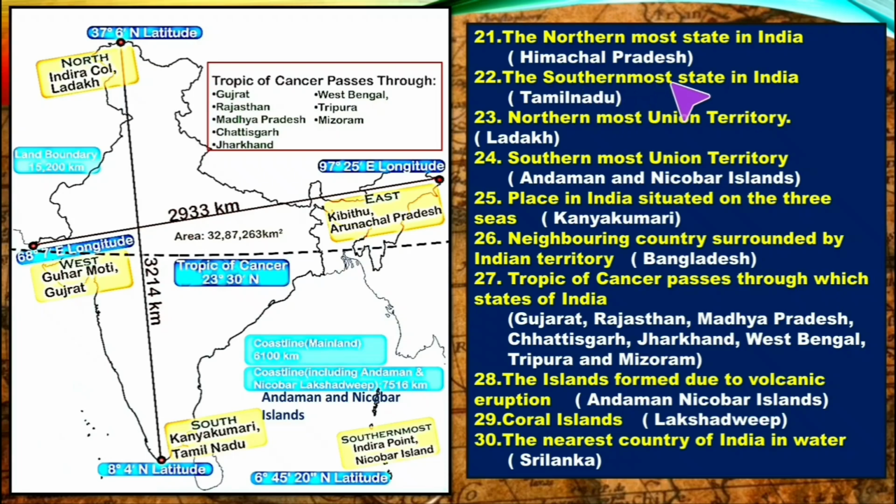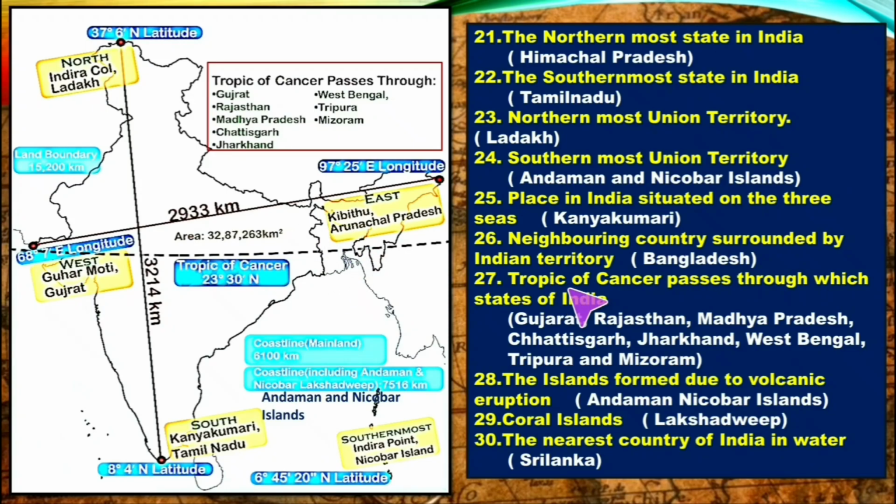The southernmost state in India, that is Tamil Nadu. Next, northernmost union territory, that is Ladakh. Next, southernmost union territory, that is Andaman and Nicobar Islands. Next, place in India situated on the three seas, that is Kanyakumari. Next, neighboring country surrounded by Indian territory, that is Bangladesh here.